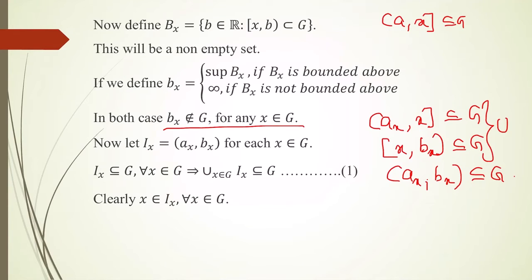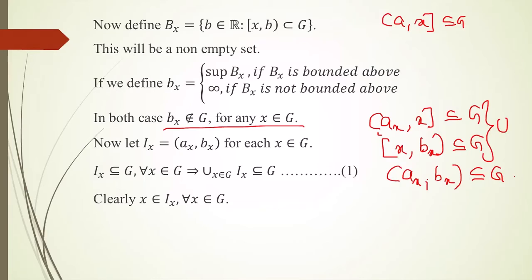Also, I_x is open interval (a_x, b_x), and we have (a_x, x] is in G as well as [x, b_x) is in G. Therefore, this x is certainly between a_x and b_x.